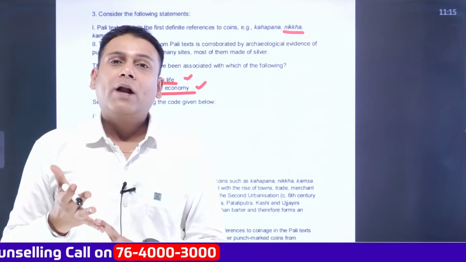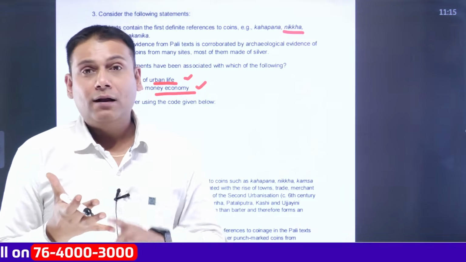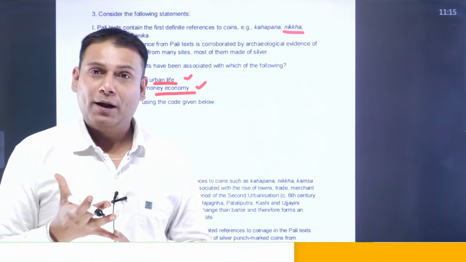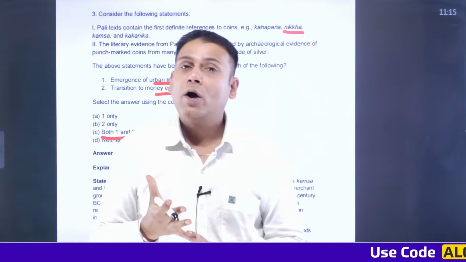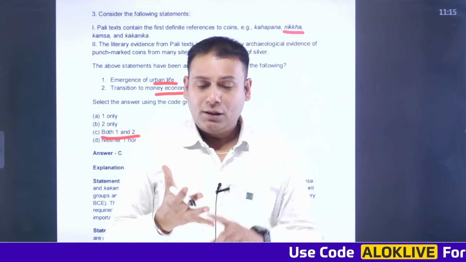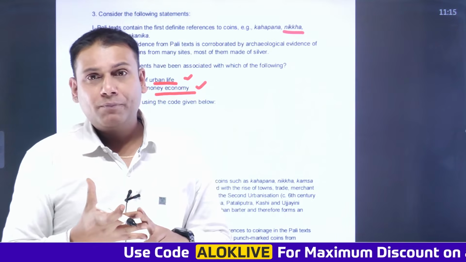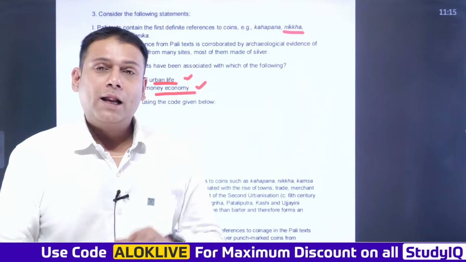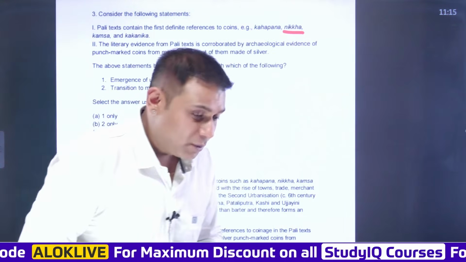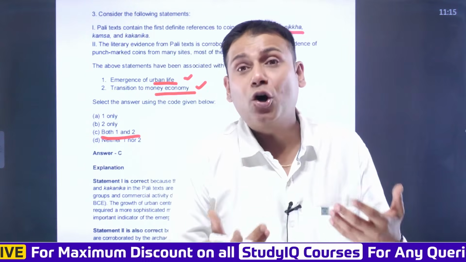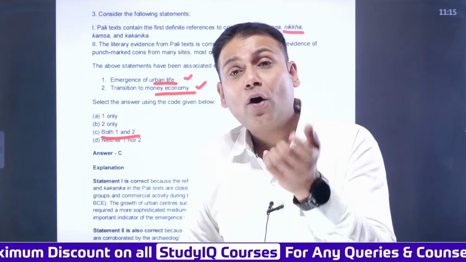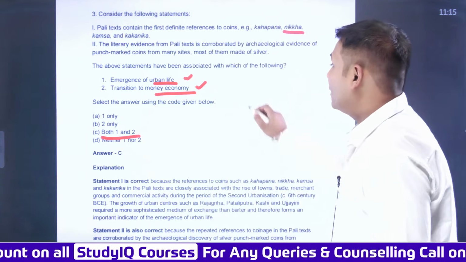You have to throw light on the coinage system of the ancient and medieval period as well. Like the punchmark coins during the Mauryan period, the coins of the Kushan Empire, the coins of the Satavahan dynasty. I'll give you a very simple example. Like the Satavahan dynasty rulers were the first to issue the majority of the lead coins, and they also issued coins made up of alloy, which is referred to as potin.